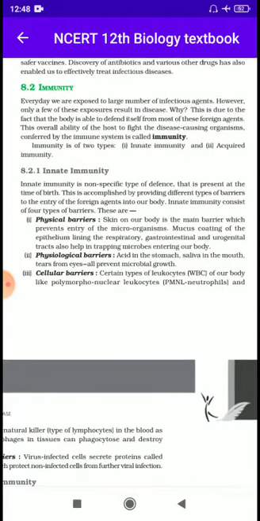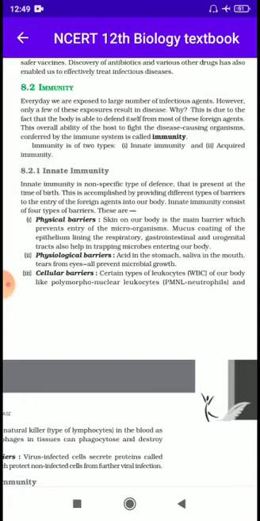Innate immunity is the non-specific type of defense, or non-specific immunity. That means, dear students, if any kind of disease-causing organism enters the body, natural immunity or innate immunity protects us. That's why innate immunity is also known as non-specific immunity or non-specific type of defense that is present at the time of birth. This is accomplished by providing different types of barriers to the entry of foreign agents into our body.